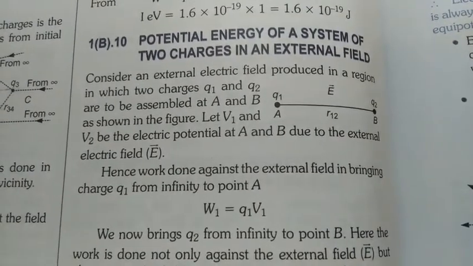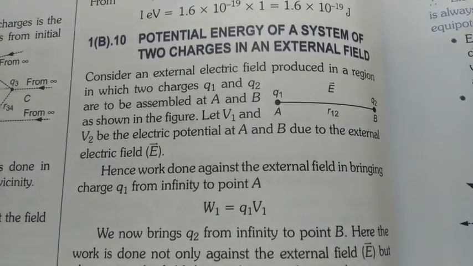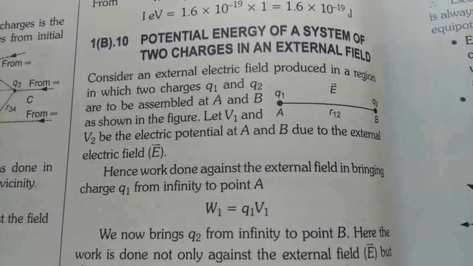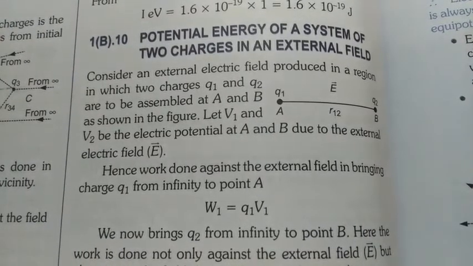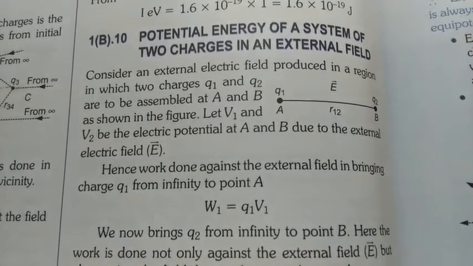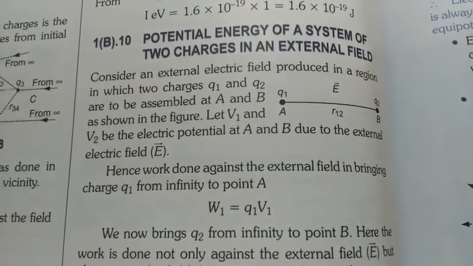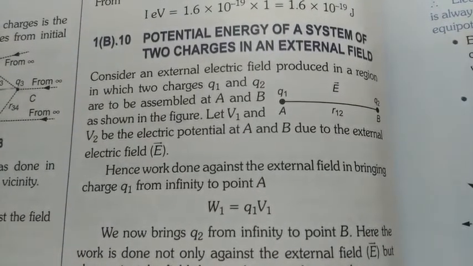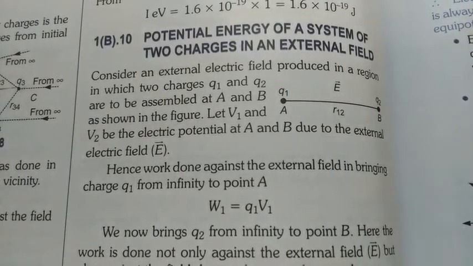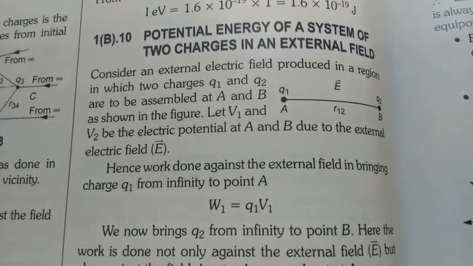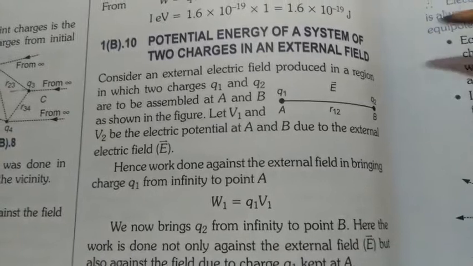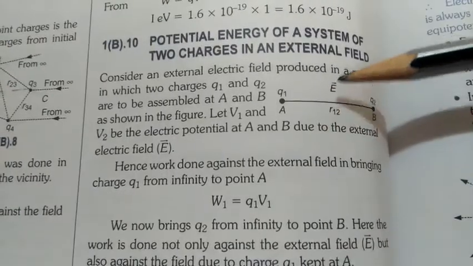In the previous case, when we brought first charge Q1 from infinity to a particular point, we did not have to do any work because there was no external field. But when there is an external field present and we are bringing any charged particle from infinity to a point, at that time we have to do some work.